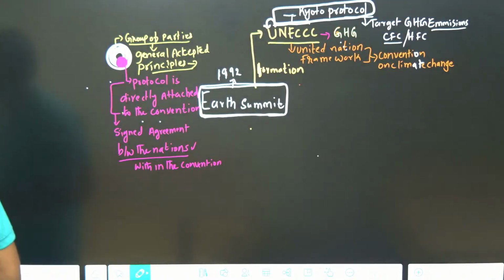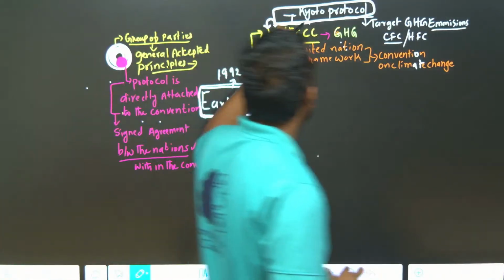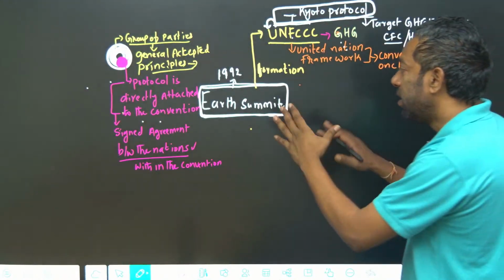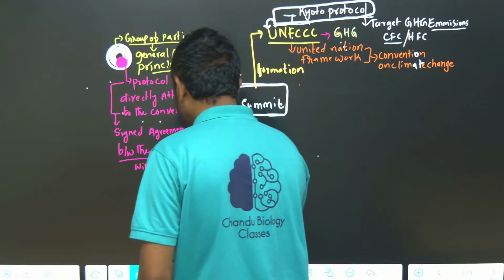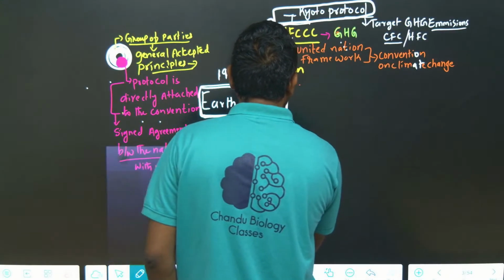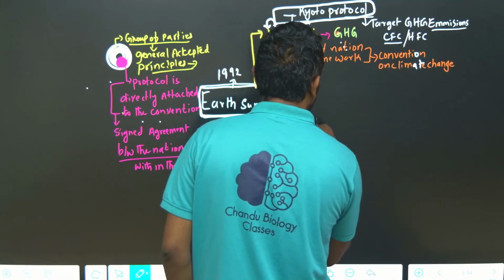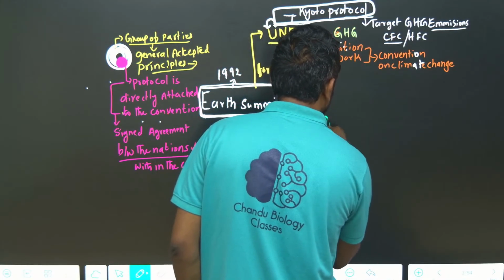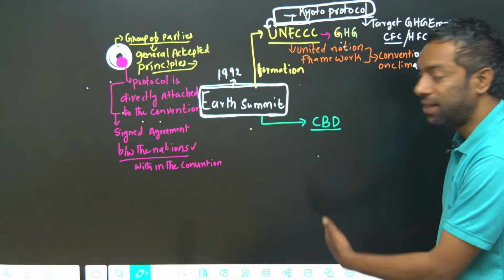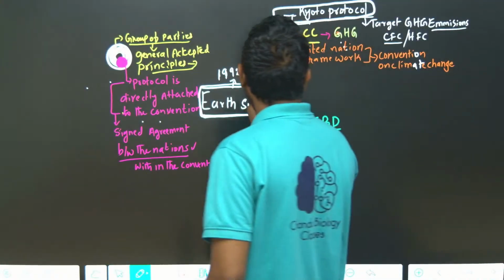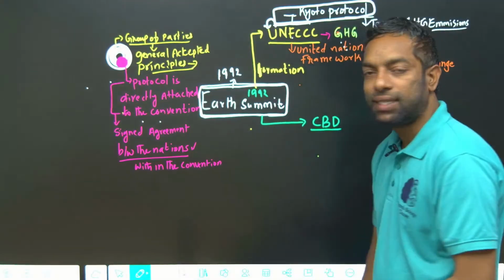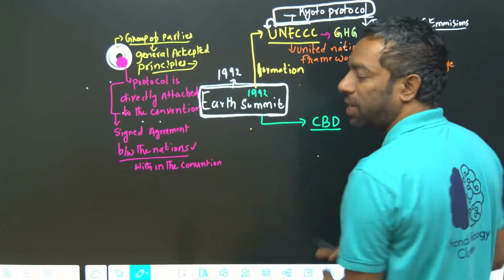Now, coming to the Earth Summit, there is another convention called CBD. CBD is another convention from 1992. 1992 is the historical event for this environmental summit.